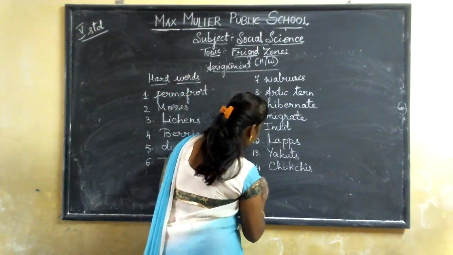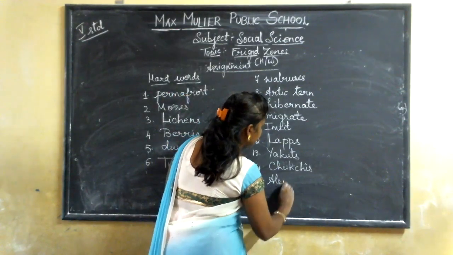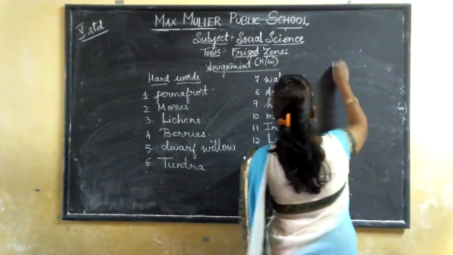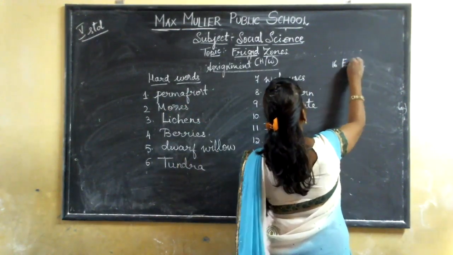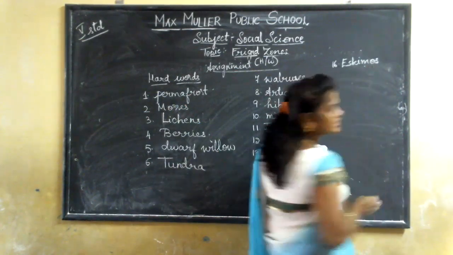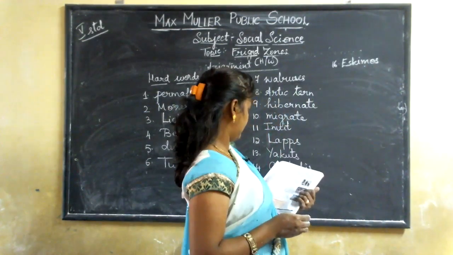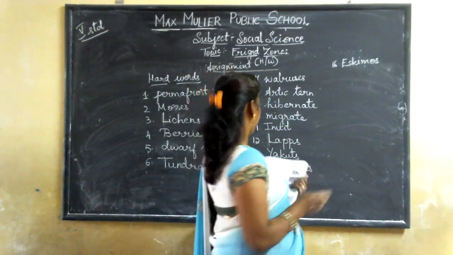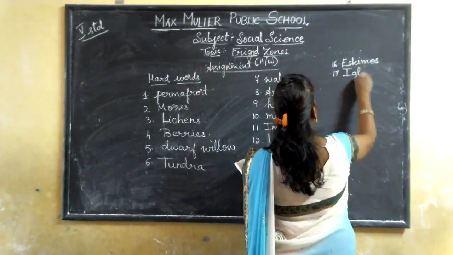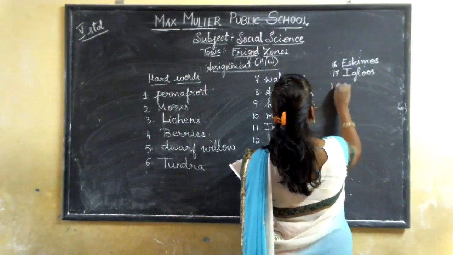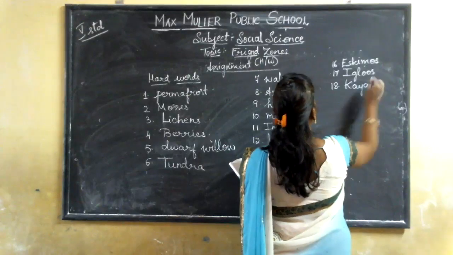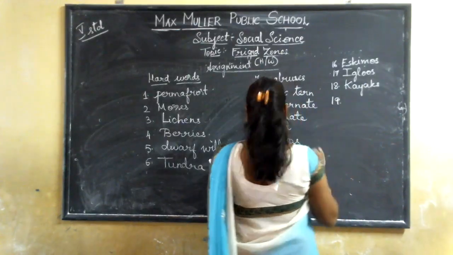Next word, ALEUTS. 16th word is ESKIMOS, Eskimos. Next word, IGLOOS, igloos. KAYAKS, kayaks.